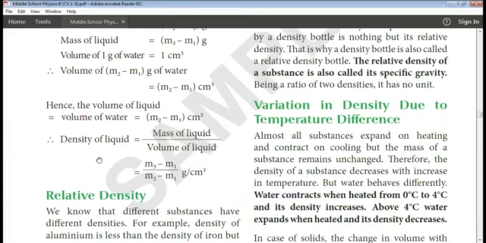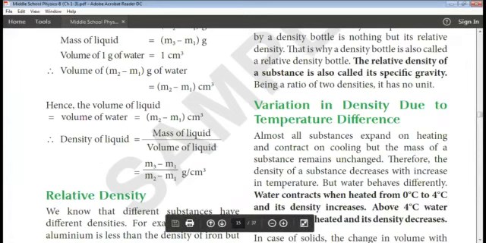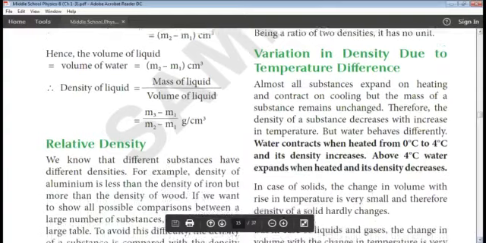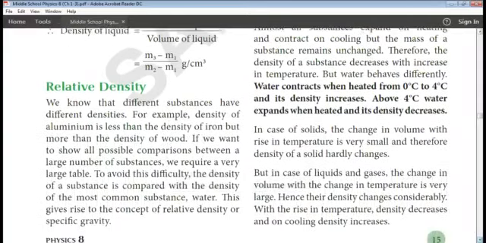Next one is relative density. How to find relative density? Okay, so what is this relative density? Actually, we know that different substances have different densities. For example, density of aluminium is less than density of iron, but it is more than wood. If we want to show all possible comparisons between a large number of substances, we require a very large table. So to avoid this difficulty, the density of a substance is compared with the density of the most common substance, that is water. This will give us the concept of relative density or specific gravity.